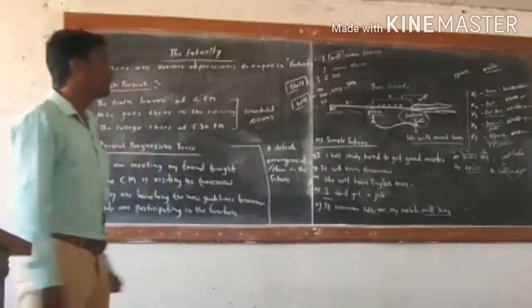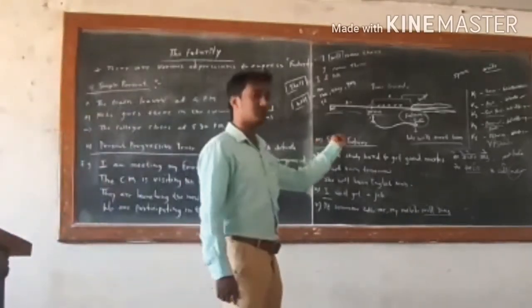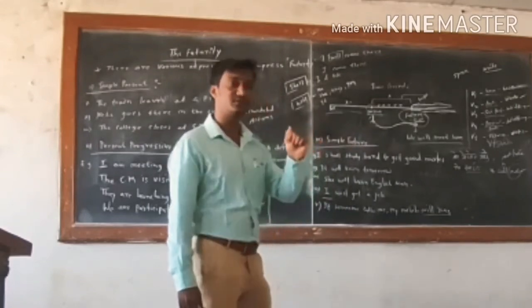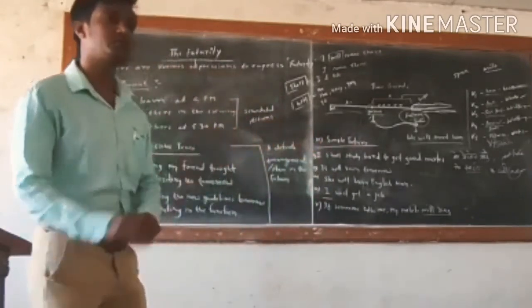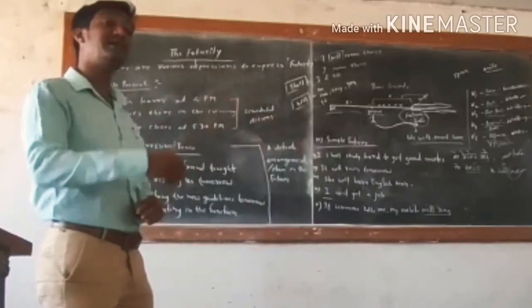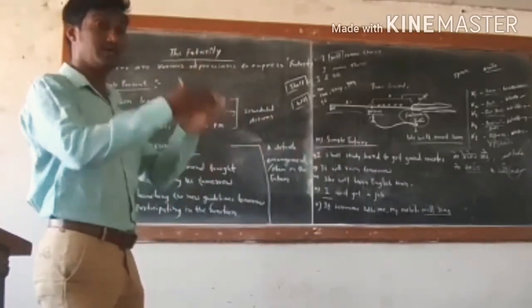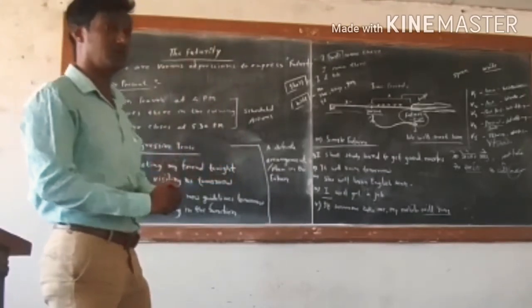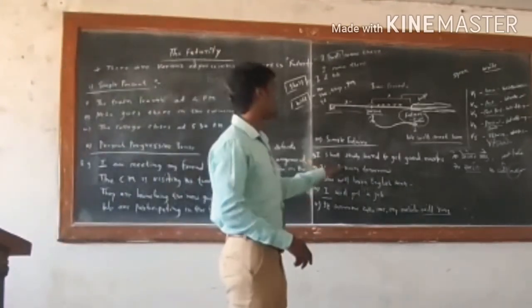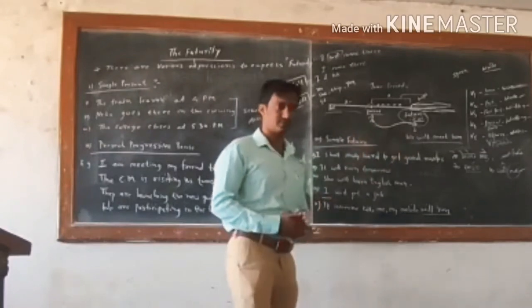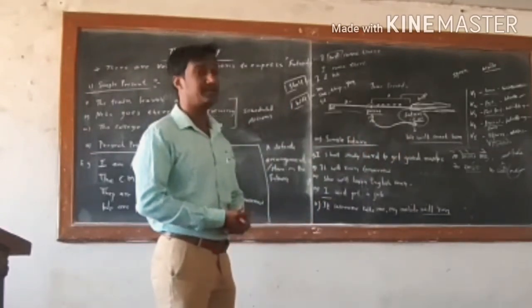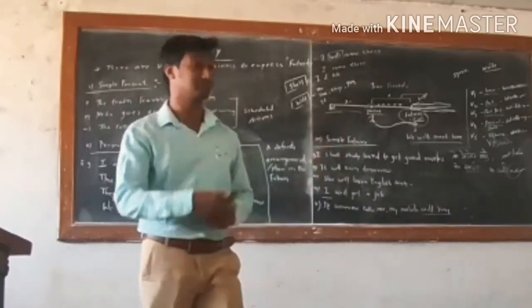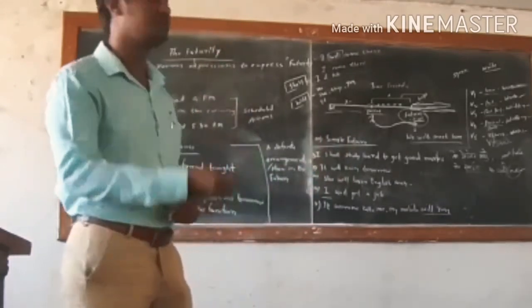At the same time, we can use simple future. You can use future indefinite or simple future tense to talk about something that will directly happen in the future. Using future time, we can talk about something that will take place in the future. For example, I shall study hard to get good marks. Even it will rain tomorrow. This is possibility.